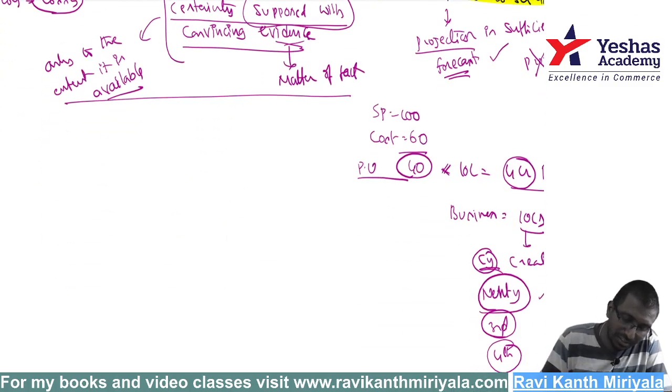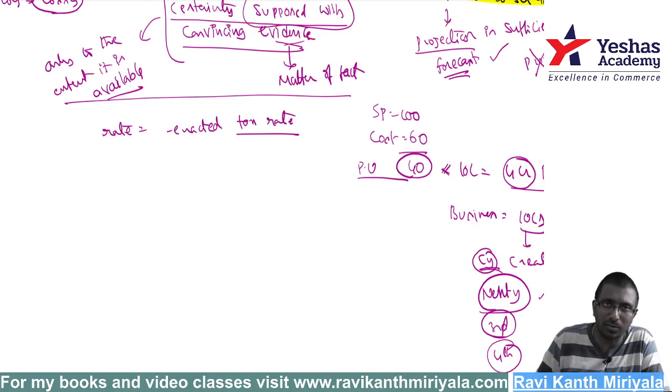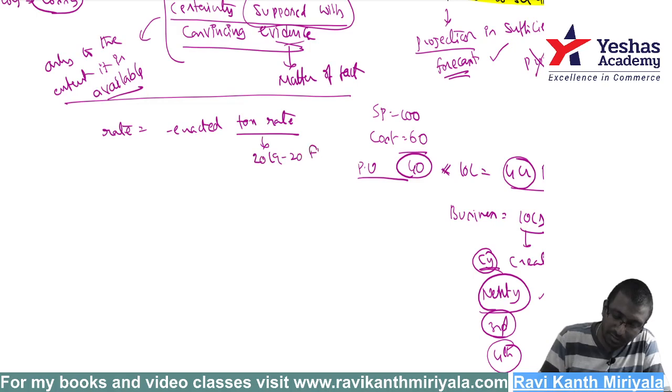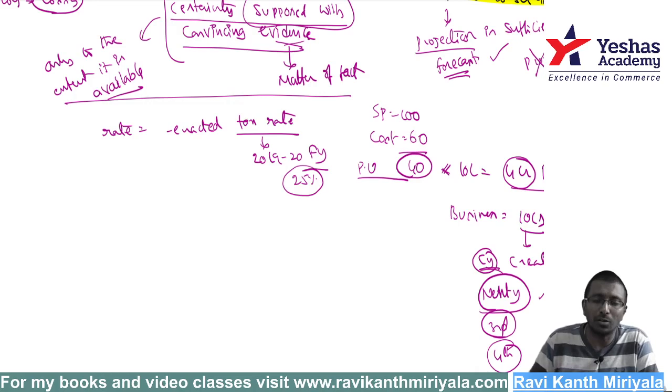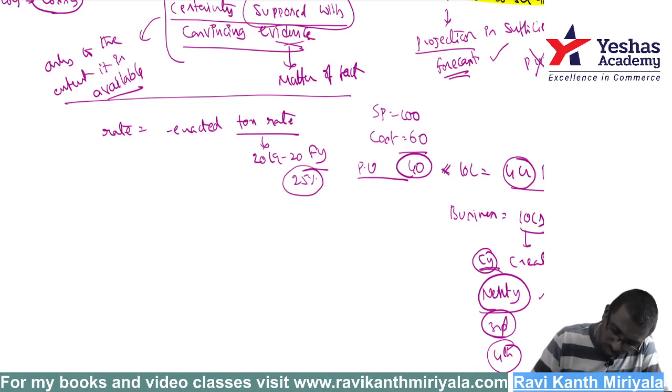Next, sir, which rate should I take? I told you, the enacted tax rate. Enacted means the tax rate that has been legislated. What is the tax rate applicable right now for the current year? See, the 2019-20 financial year. For this financial year, for my company, 25% is applicable, 25% plus some education cess, etc. Then you take 25%.